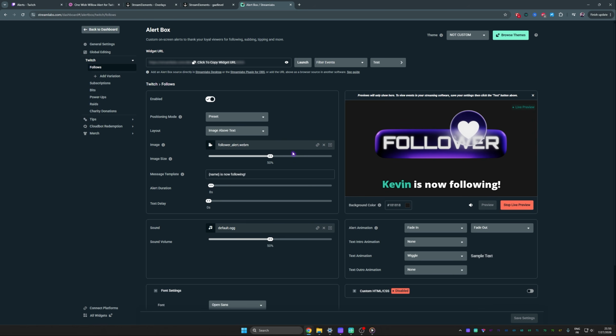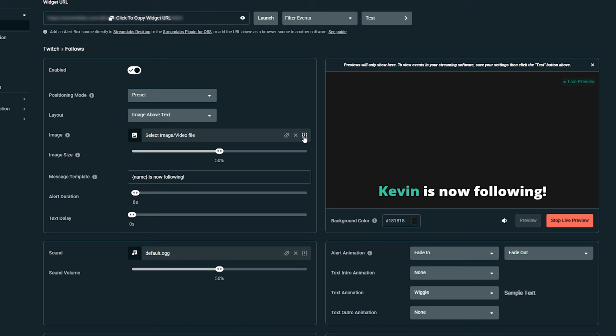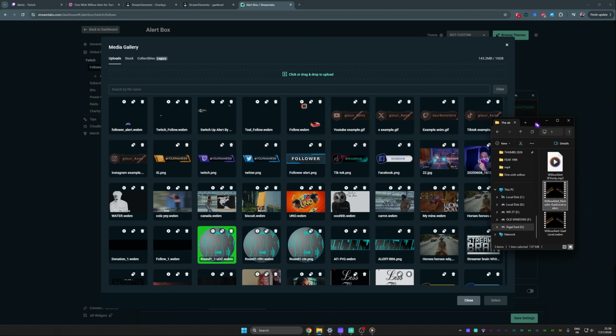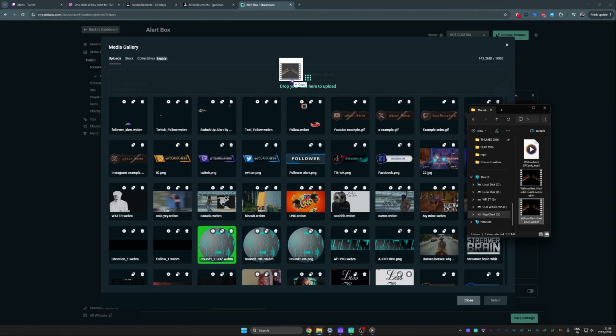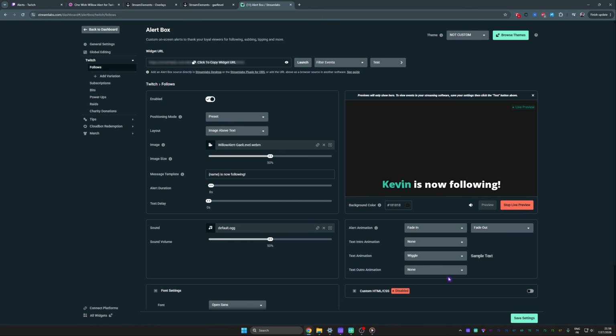Same thing if you're using Streamlabs as your alert system. You want to make sure your layout is image above text. You want to remove the previous one, go to the upload section, go find your files, and let's upload the one with sound. We will select it and click select, and there it is.